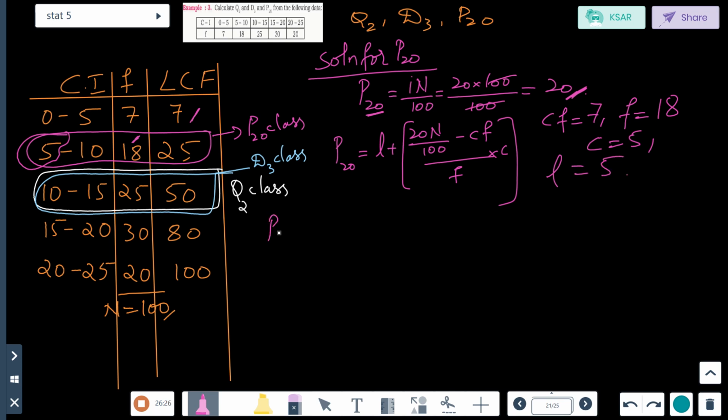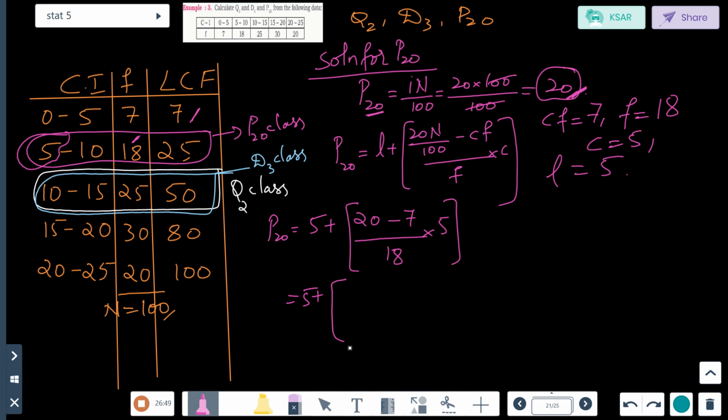Now substitute. P20 is equal to 5 plus 20n by 100, which you have found out to be 20, minus CF 7, divided by F 18, into 5. So 5 plus, 20 minus 7, how much? 13. 13 into 5 divided by 18.